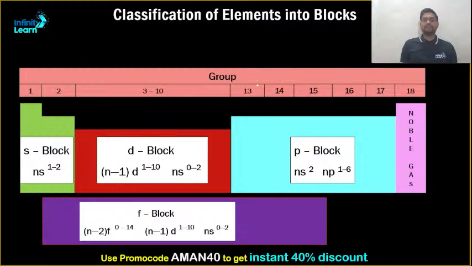This is the entire set of blocks. Groups 1 and 2 come under S block. Groups 13 to 18 come under P block, and in that, one important thing: 18th is the noble gas. Groups 3 to 10 come under D block, and this entire thing is F block. The electronic configuration is already discussed.